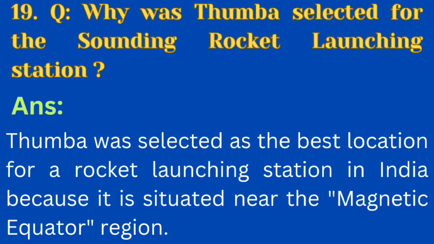Question number 19. Why was Tumba selected for the sounding rocket launching station? The answer is Tumba was selected as the best location for a rocket launching station in India because it is situated near the magnetic equator region.